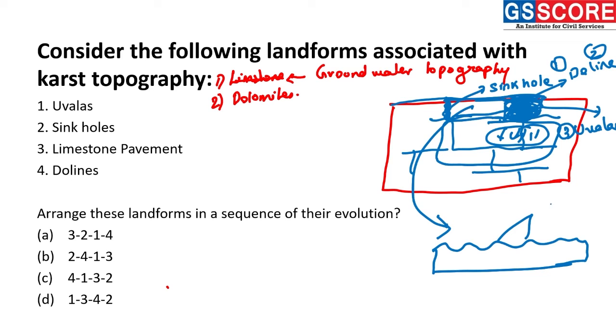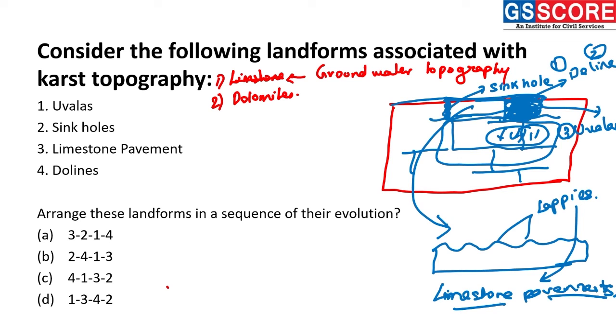This topography is called lapis, or limestone pavements.